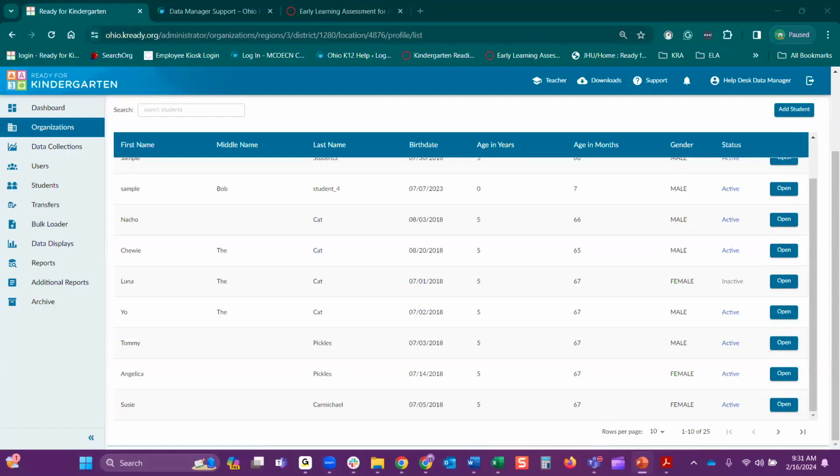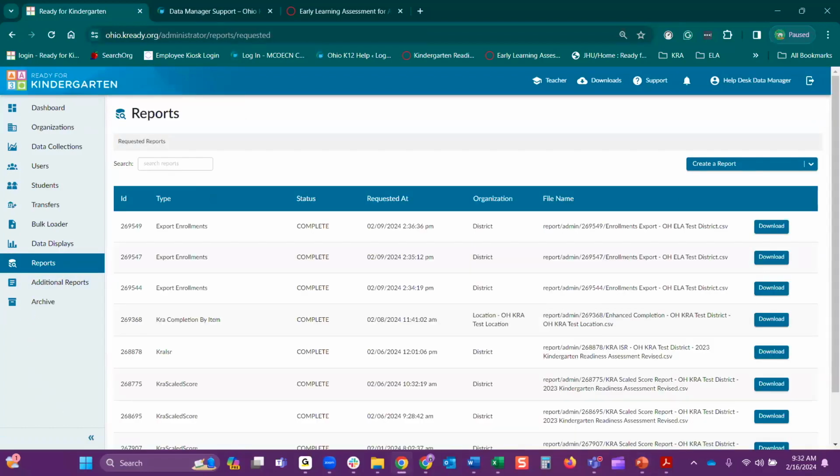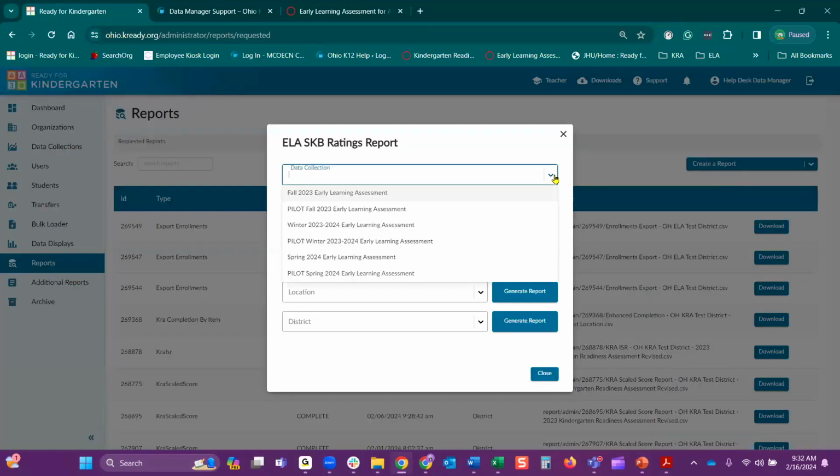How to generate a SKB ratings report. If you go down to the reports on that left-hand side and select the drop-down arrow, it's the very first one, ELA SKB ratings report. You choose the data collection that you're looking for.